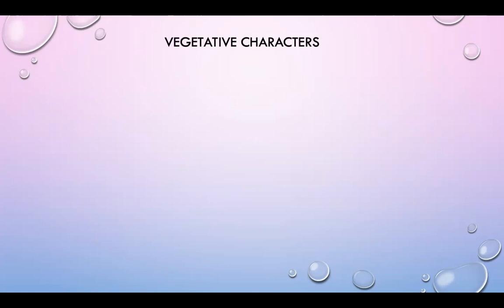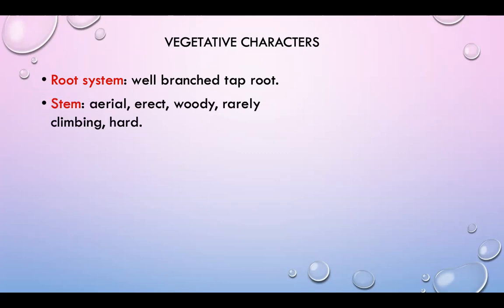And what are the vegetative characters of the Annonaceae family? In the vegetative characters, we will learn about the root system, stem, and leaves. In the root system, a deep, extensively branched taproot system is present in this family. The stem is aerial, erect, woody, rarely climbing, and of hard texture.